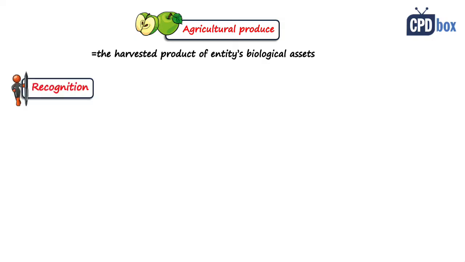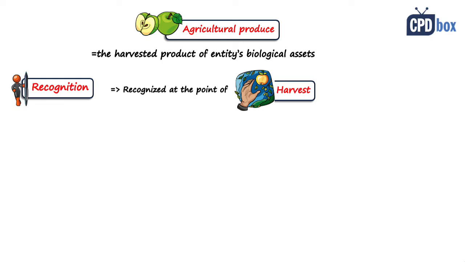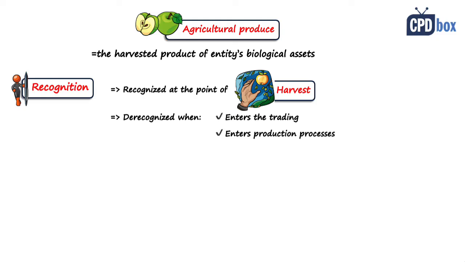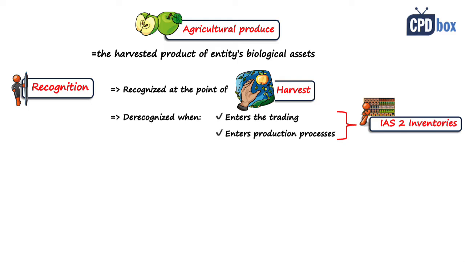And this should be recognized at the point of harvest or when the produce is detached from the biological asset. So the apple picked from the tree, the milk milked from the cow, so you get the point. The produce is derecognized when it enters either trading activities or production processes without integrated agribusiness, for example, when farmers start to process milk and make cheese. When the produce is derecognized, then you start to recognize it under IAS 2 inventory. So you stop having agricultural produce and you start having inventories.